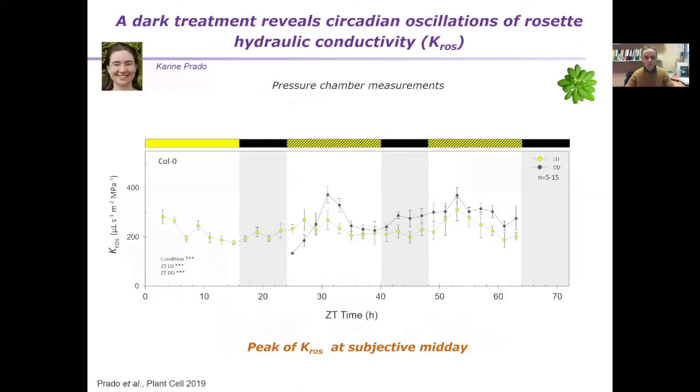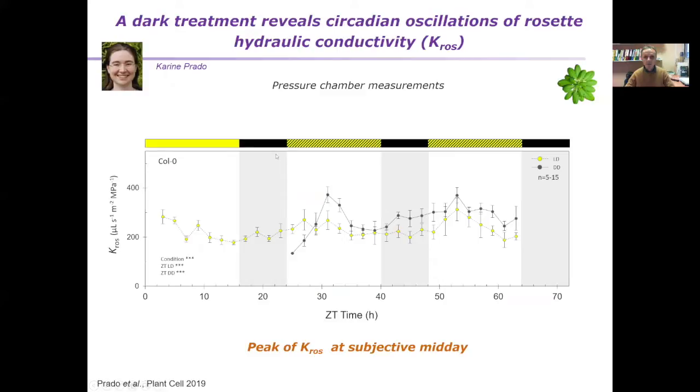So today I'd like to start by showing you measurements done by Karin Prado, a very talented graduate student in my group, who characterized the hydraulic conductivity of the Arabidopsis rosette using pressure chamber measurements. Karin was very patient to perform these measurements over time in day and night cycles. What you see in these conditions is a slight oscillation of the rosette hydraulic conductivity, so-called Kros, over time.